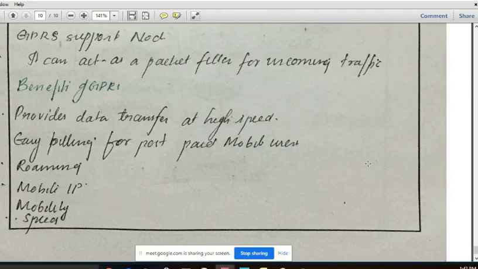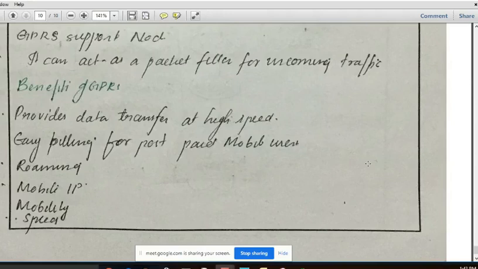And due to GPRS, we can transfer data and email, that is we can send and receive email and calls at the same time. We can transmit data like email, everything, at the same time. We can go for a call, and at the same time as the call we can transfer data, that is we can send and receive email, etc. So those are the benefits of GPRS.